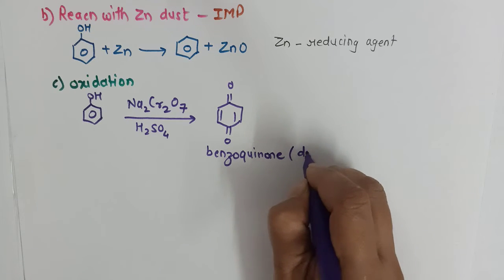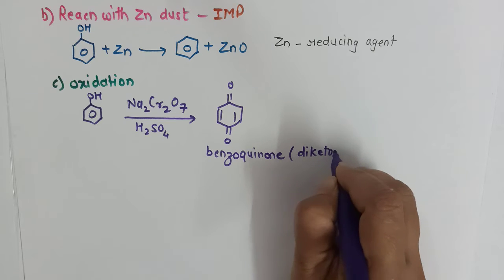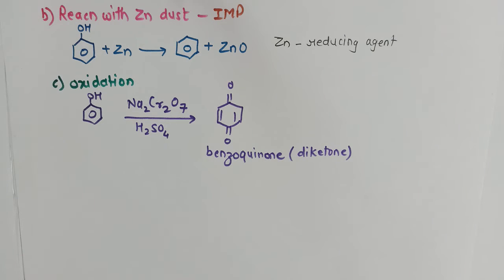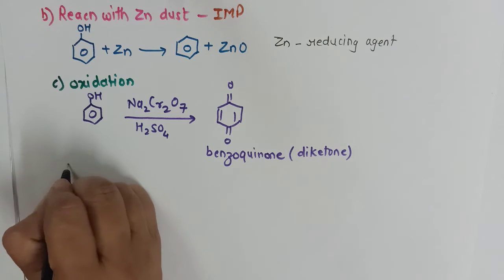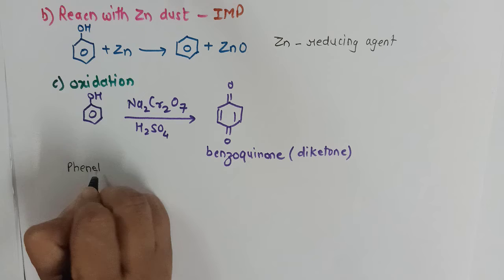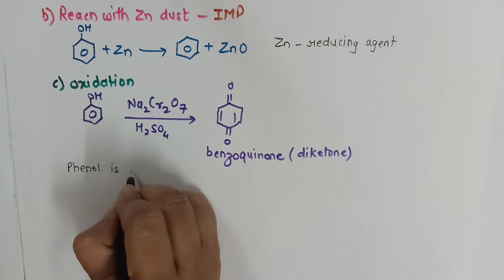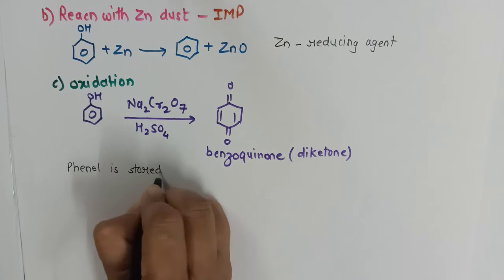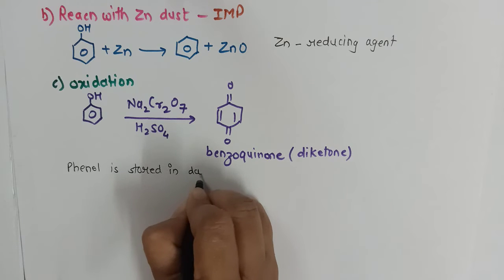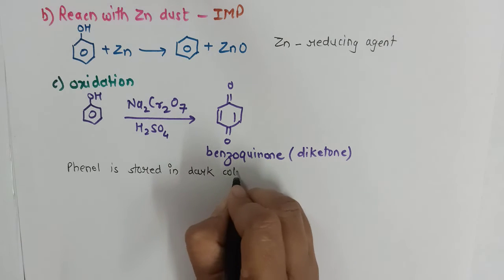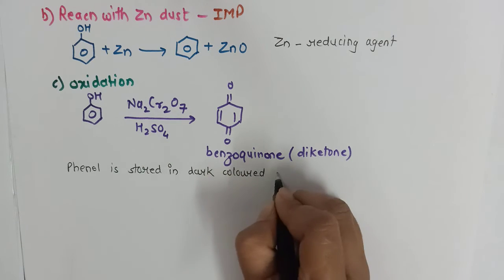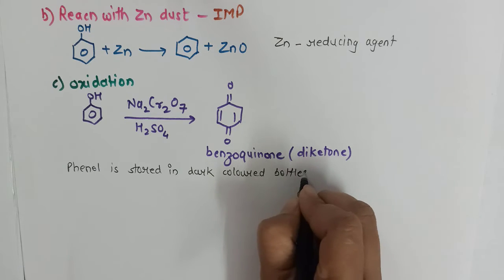Benzoquinone. It is also called a diketone. And therefore, phenol is always stored in dark colored bottles. When you visit the lab, you will see that phenol is stored in dark colored bottles. What will happen otherwise?